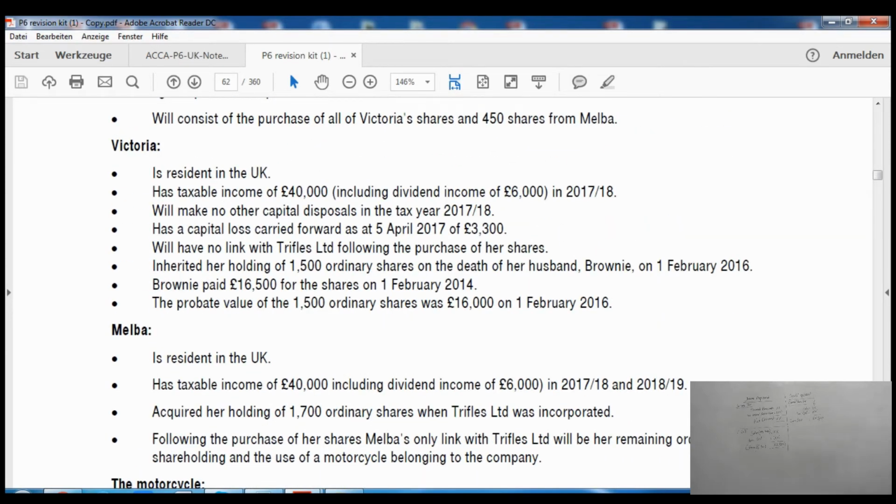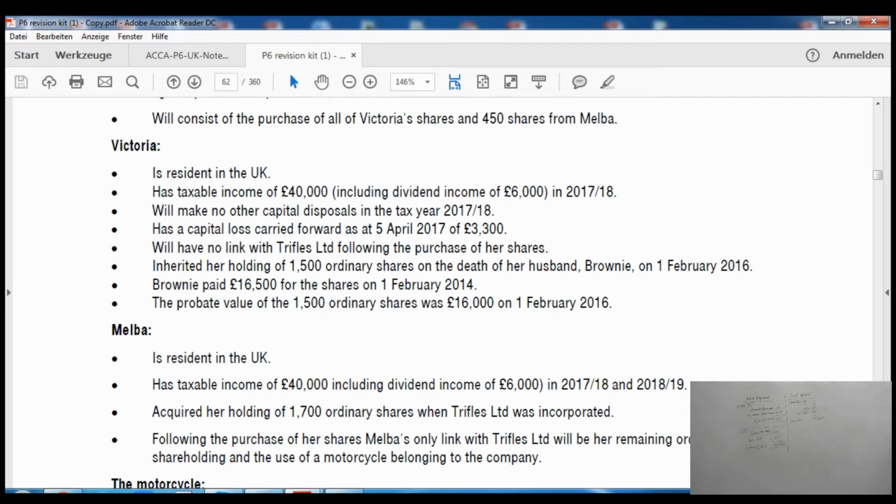Victoria is resident in the UK, has taxable income of £40,000, including dividend income of £6,000 in 17-18. Will make no other capital disposal in the tax year 17-18. Has a capital loss carried forward as at 5th of April 2017 of £3,300.